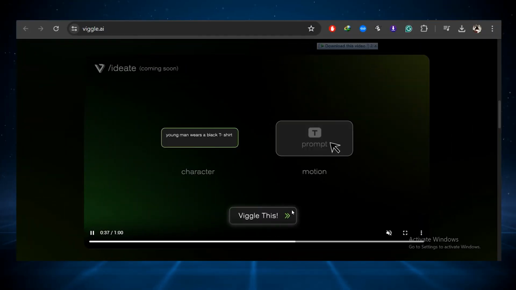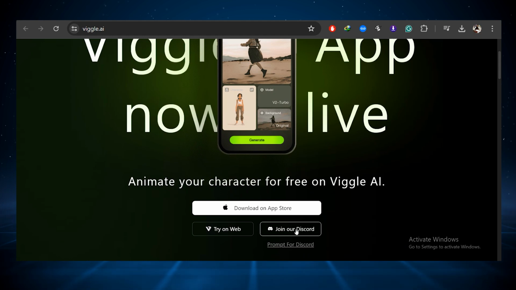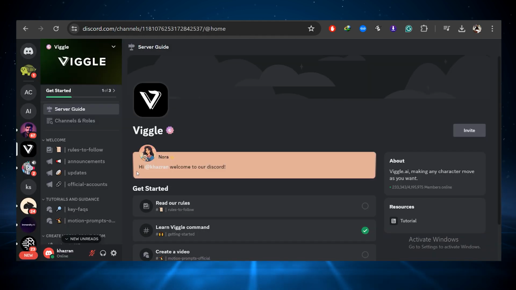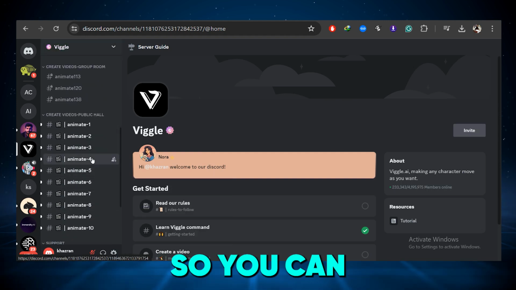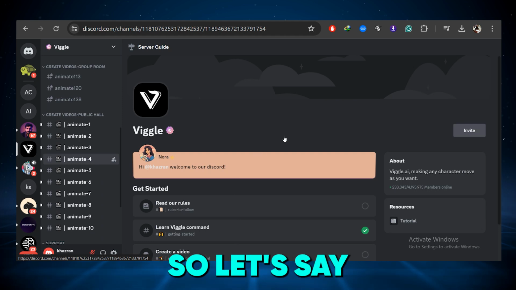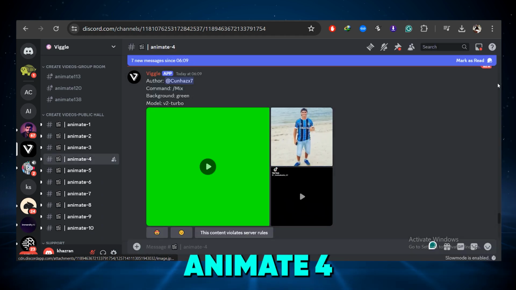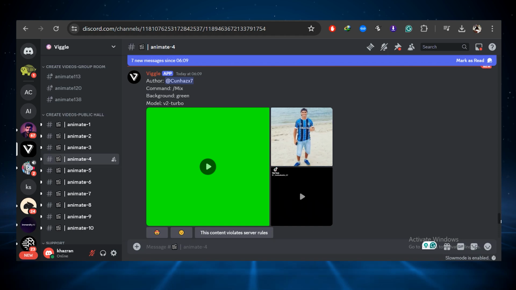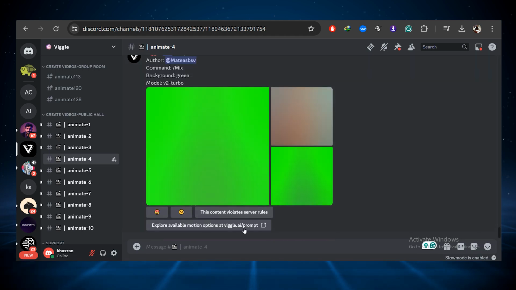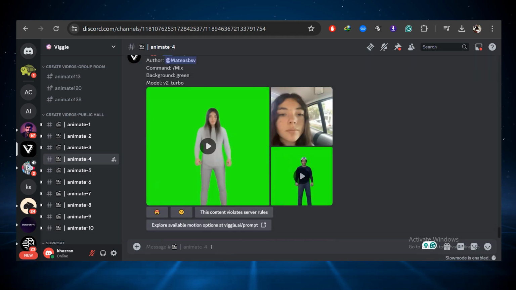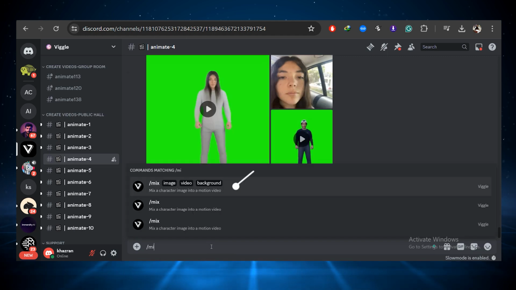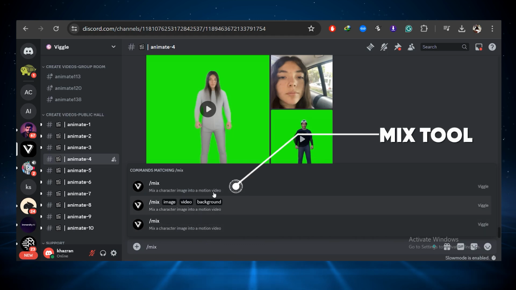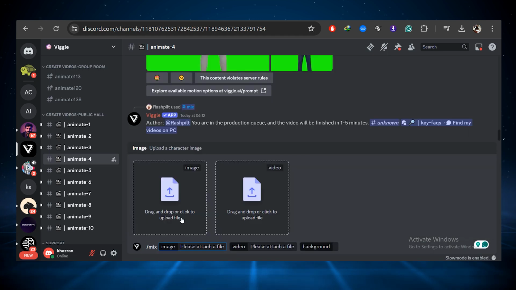To utilize this AI tool, click Join our Discord, and you will be connected to their Discord server. So once we are on the Discord server, on the left side you can see we have some servers, so you can select any one of them. So let's say I'm going to go with the Animate 4, and these are some demonstration videos that people are generating right now. This Viggle AI tool has a lot of features and abilities, but in this video, we're going to focus on the major feature, which is the Mix tool feature because it's pretty outstanding.